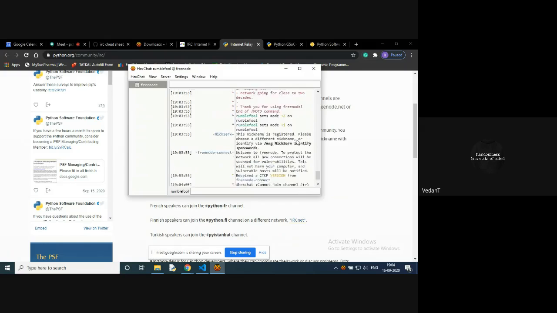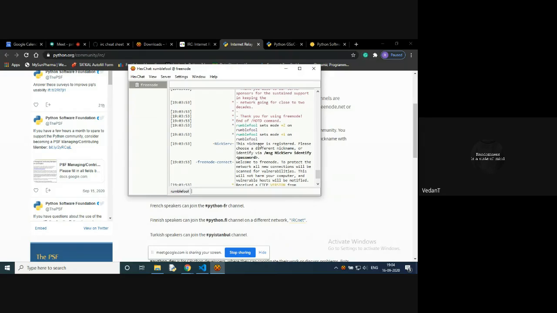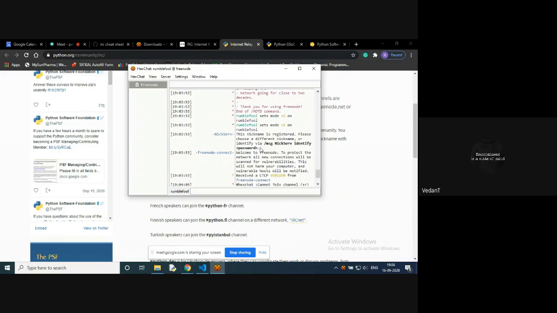And then if you can see very clearly, it tells me that this nickname is already registered. My nickname is Rumblefool. It tells me that the nickname is already registered. So if I want to identify myself for this nickname, I have to type this message here. So let's go on doing it. By entering the password, I tell the server that I have already registered for the network. So the message is NickServ,